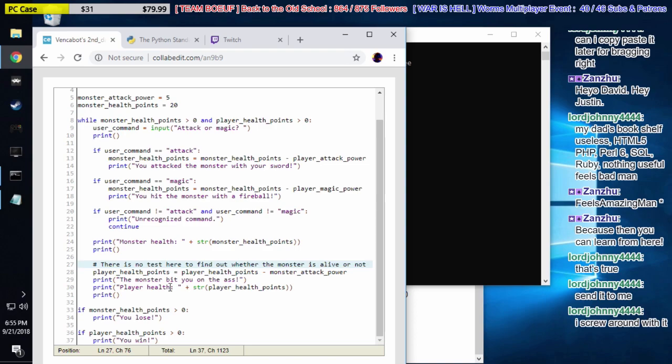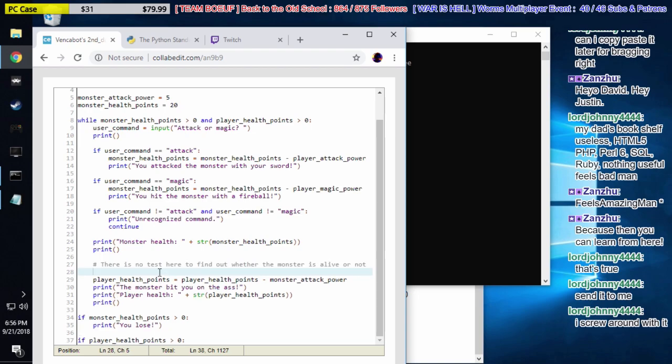So if you were me, how would we test on this line, right now on line 28, to make sure that the monster is still alive so we know whether to give it a turn or not? Like, what will we change on line 28? Yeah, here, I'll do some comments here.